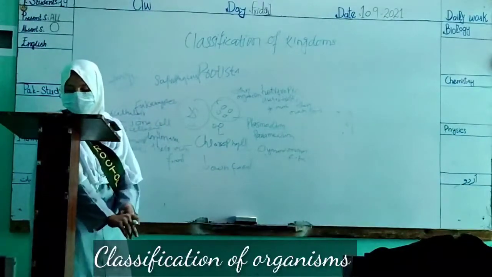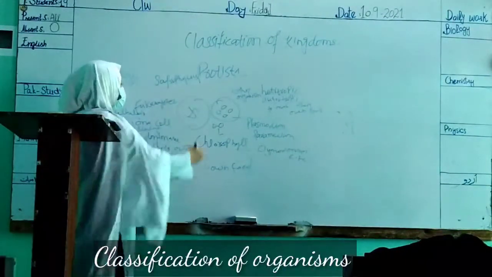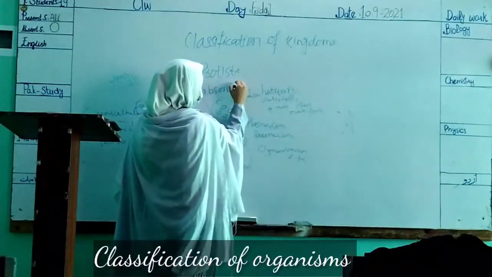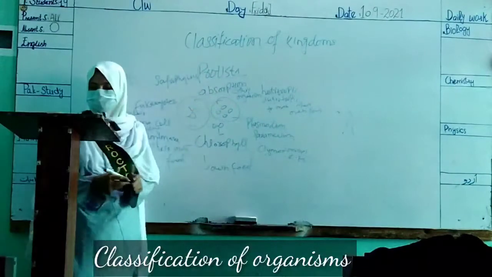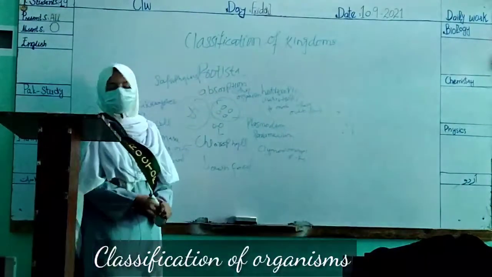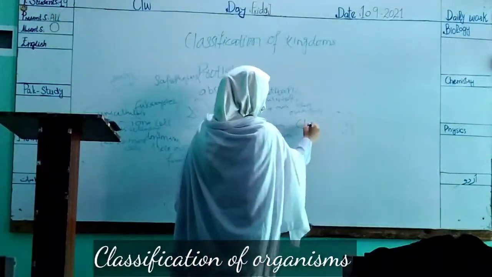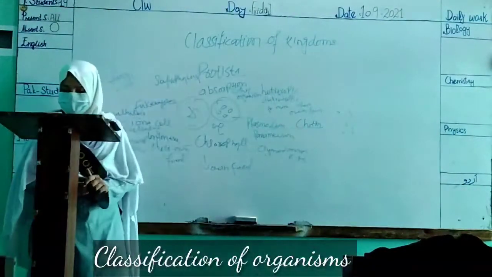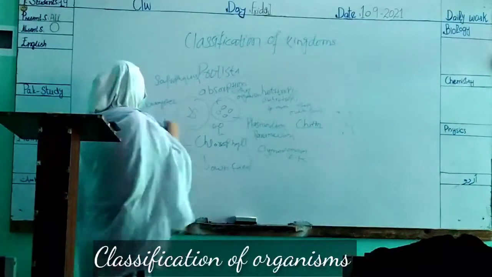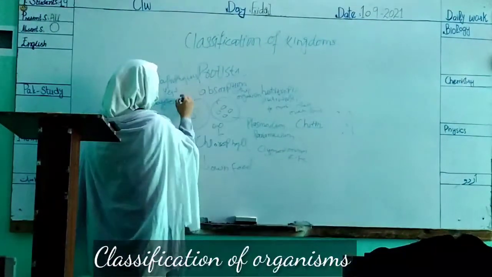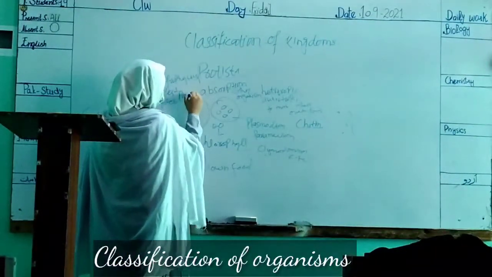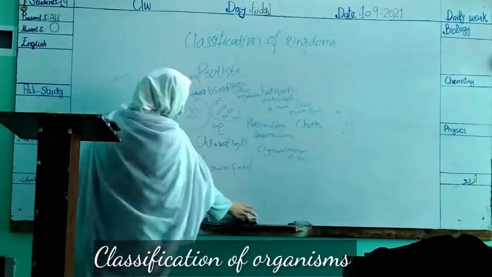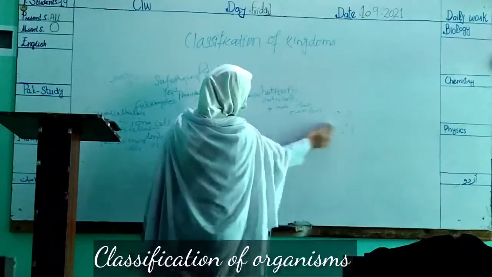Fungi get nutrition in a unique way, by absorption. Their cell wall is made up of chitin. Examples are yeast, penicillium, bread mold and mushroom, etc.